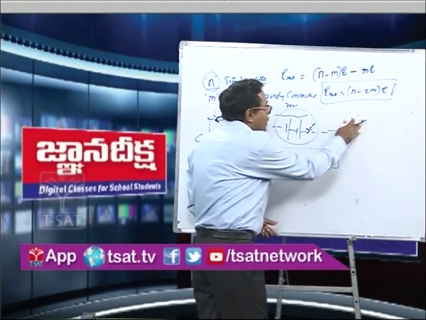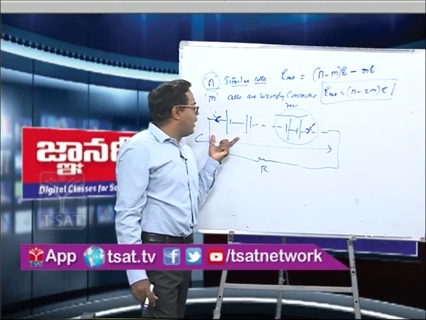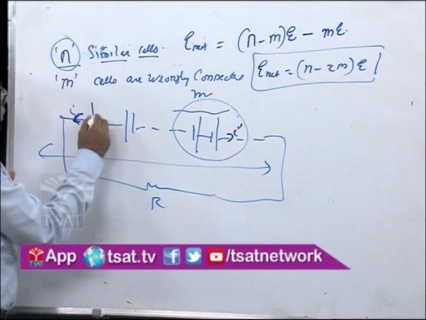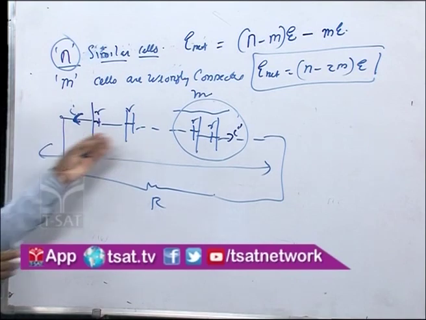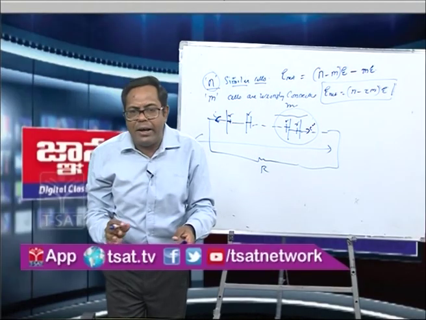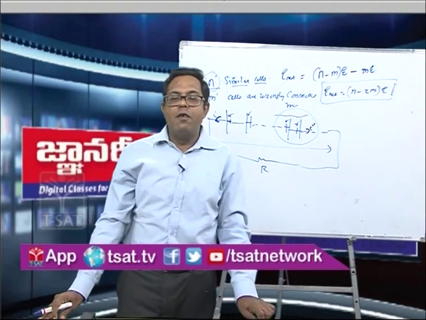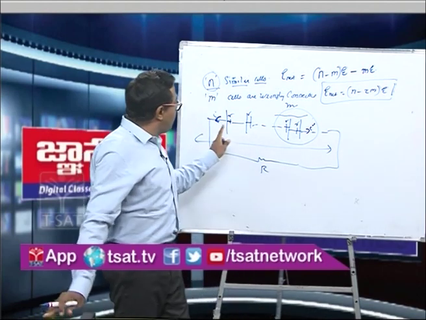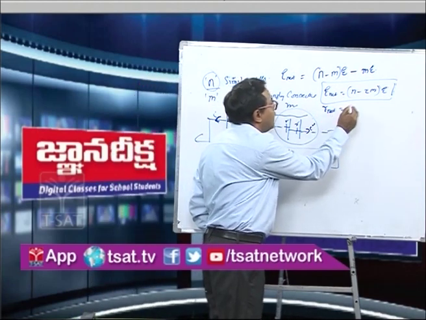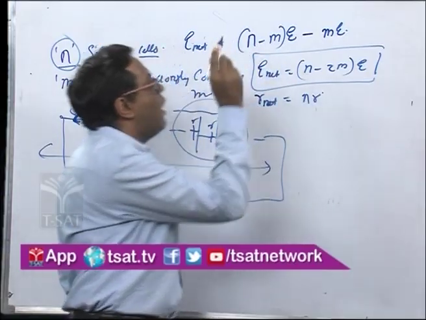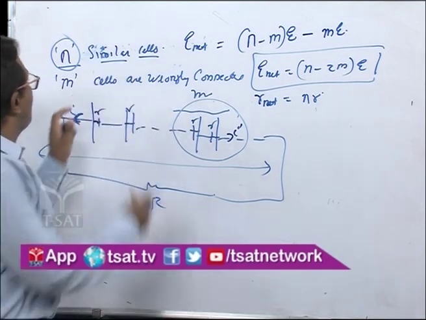Now see, whether the cell is wrongly connected or correctly connected, the internal resistances r of all cells are connected in series only. So it does not matter whether the cell is correctly or wrongly connected; it does not affect the formula of internal resistance. All the internal resistances are joined in series. Therefore, we can say that the net internal resistance will be equal to nr, because r plus r is 2r, 3r, 4r, and there are total n cells.